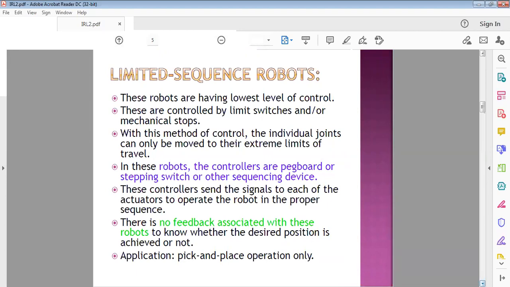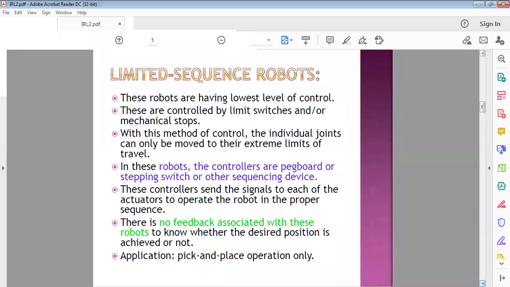With this method of control, the individual joints can only be moved to their extreme limits of travel. The controllers are backboard or stepping switches or other sequencing devices, so these are low-level controllers.